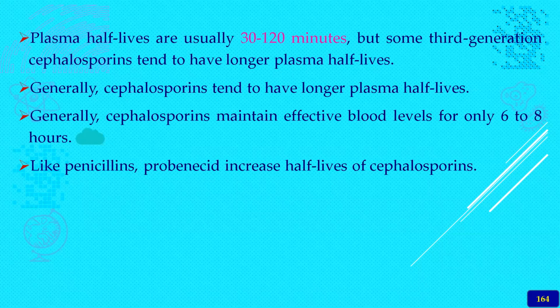Generally, cephalosporins maintain effective blood levels for 6 to 8 hours in the body. Like penicillins, probenecid increases the half-life because it stops the secretion from the kidney. So just like the penicillin-probenecid combination, the probenecid and cephalosporin combination is also a common phenomenon.